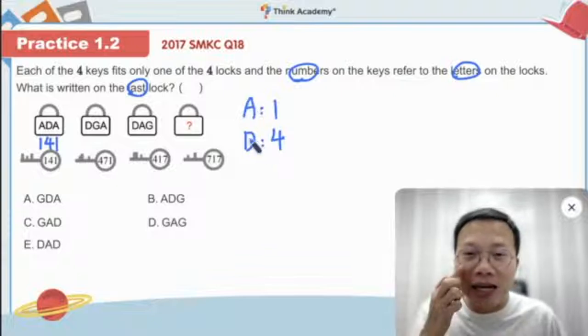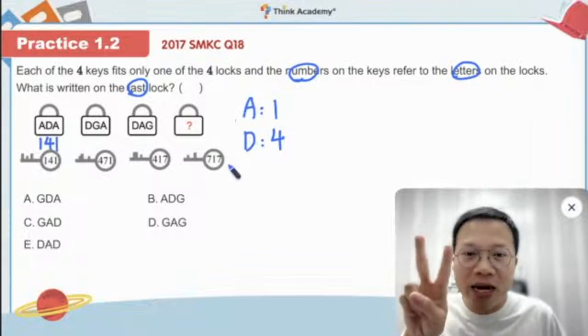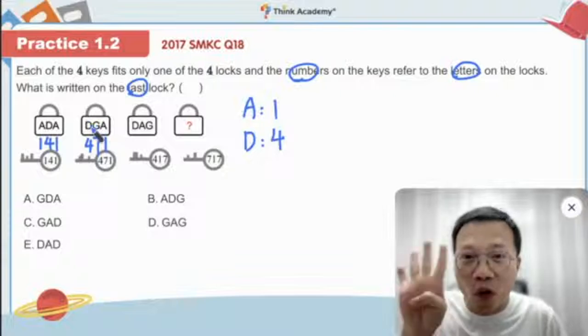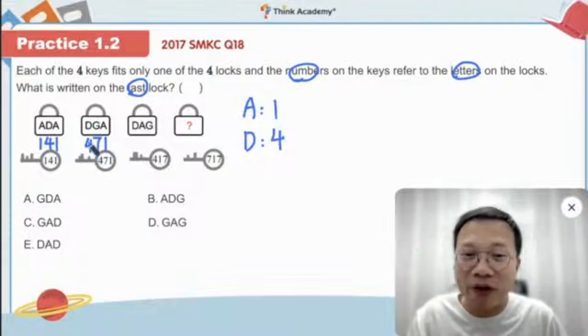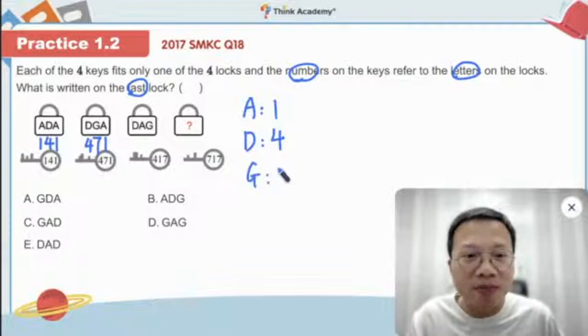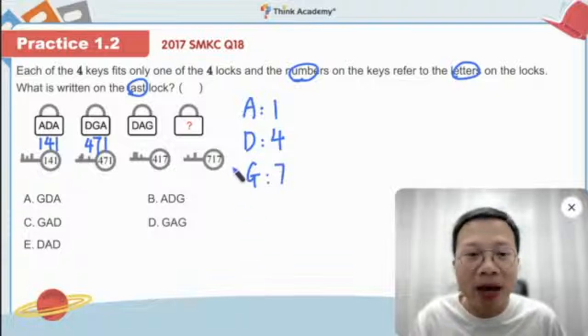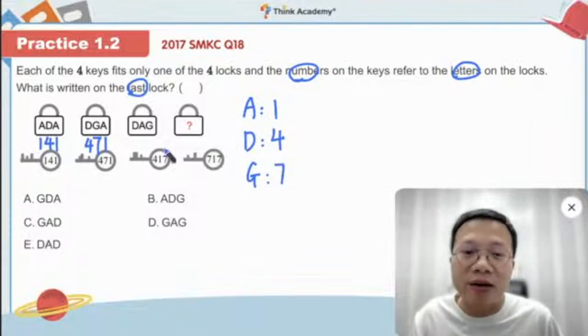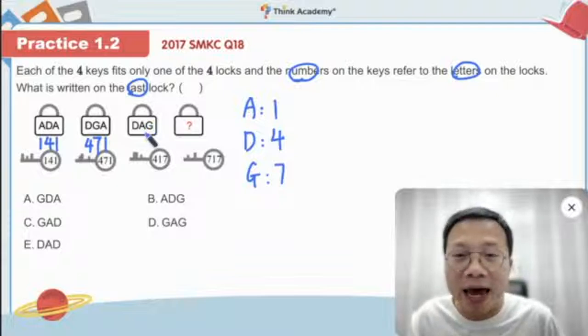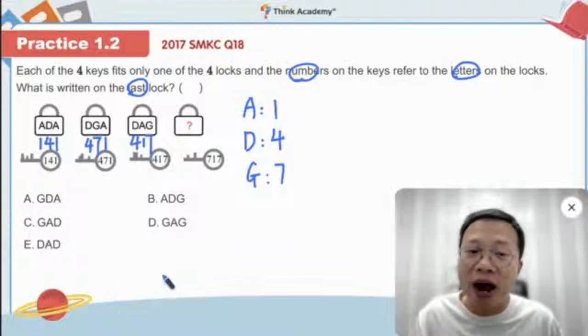So now let's move on to the second lock. Here we have DGA, 471. So is D a 4? Yes, very good. And then here we have another new letter, which is G. So G is, very good, maybe it's 7. And then A is 1 again, so it's correct. So finally, we move on to the third lock, and we can double check again. DAG, 417. Correct.